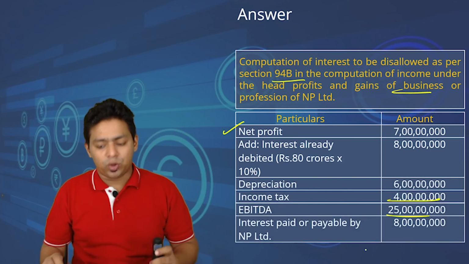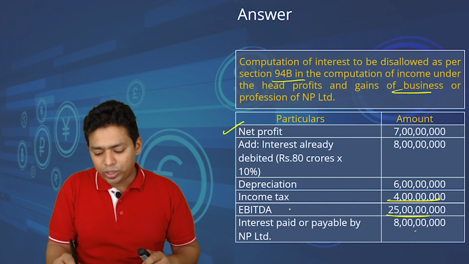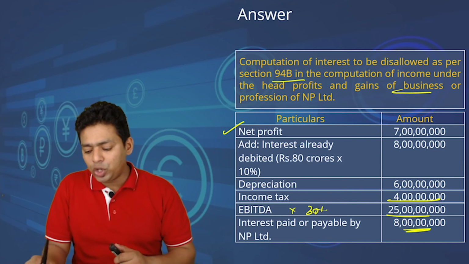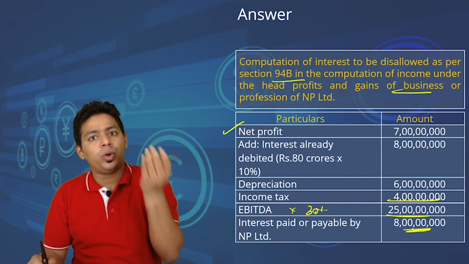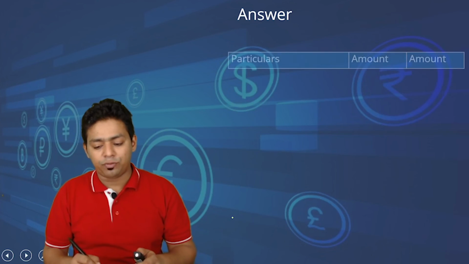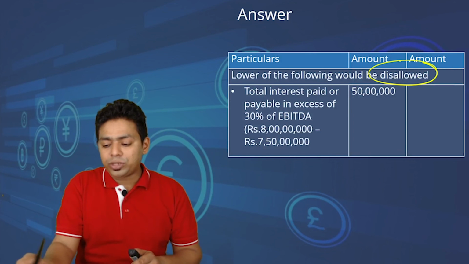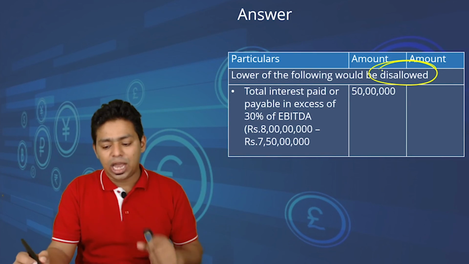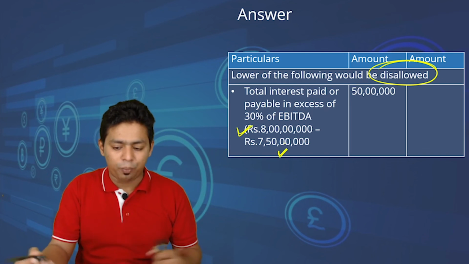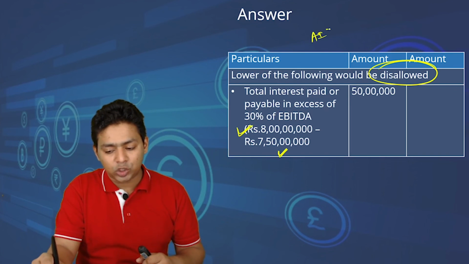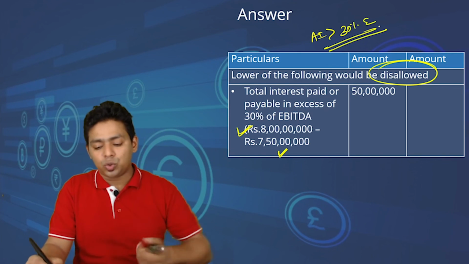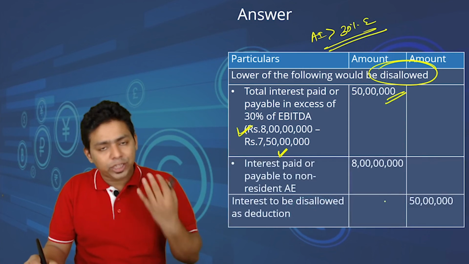When EBITDA is 25 crore and actual interest paid is 8 crore, you take 30% of EBITDA. 30% of EBITDA is 7.5 crore. Actually, you have paid 8 crore. Obviously, whichever is lower is allowed. So, how much is disallowed? Excess or actual interest? Look at the format. The lower of these two will be disallowed. Excess. How do we compute excess? Actual interest paid minus 30% of EBITDA. Obviously, actual interest has to be more than 30% of EBITDA, then only this provision is applicable. So, this 50 lakh rupees or actual interest.